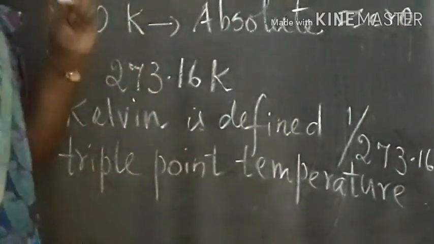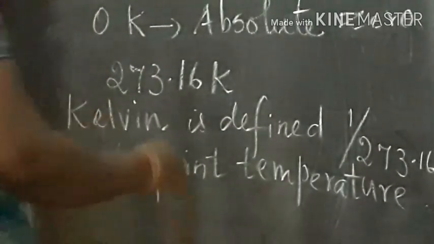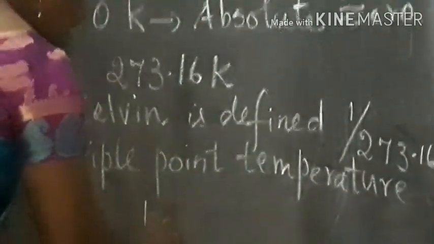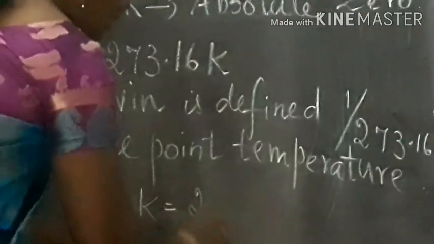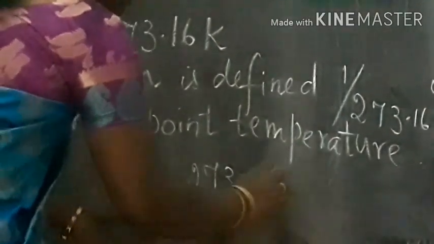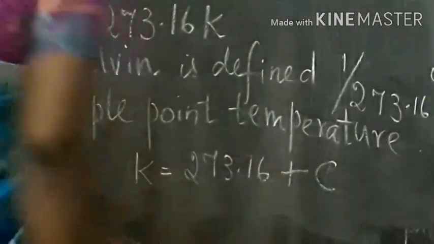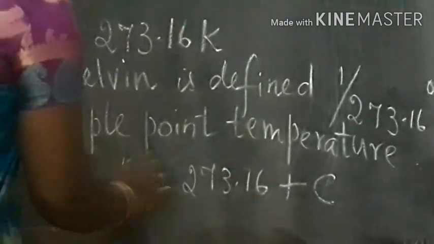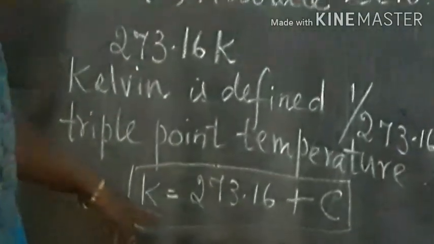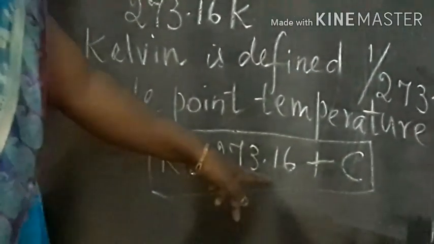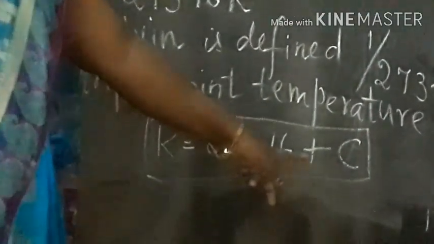For converting Celsius into Kelvin, the formula is K is equal to 273.16 plus C. So this is the formula for converting Celsius to Kelvin.